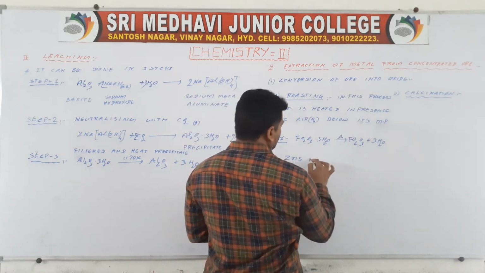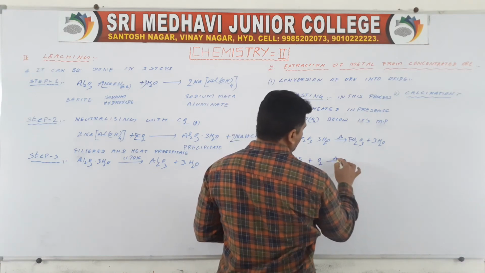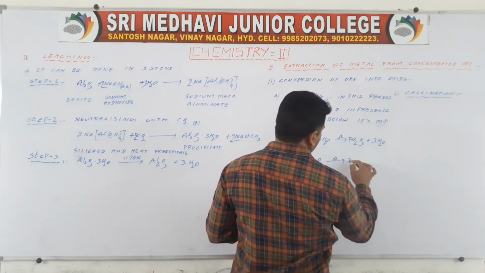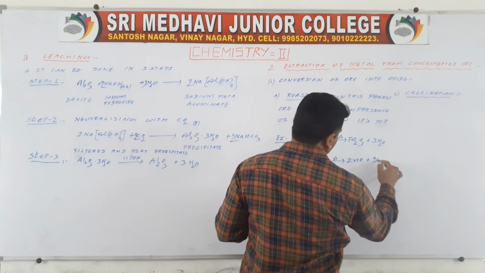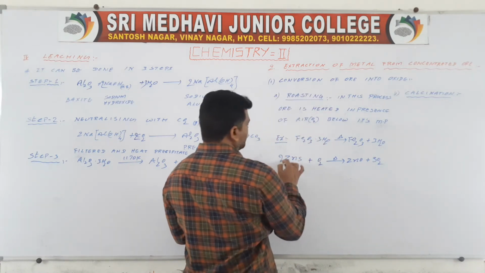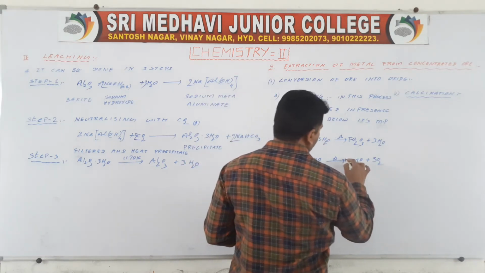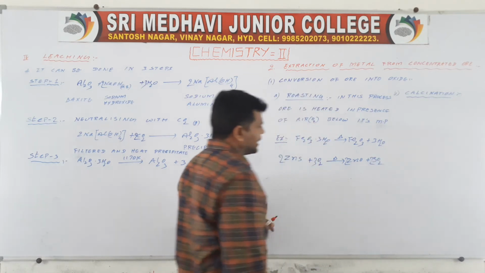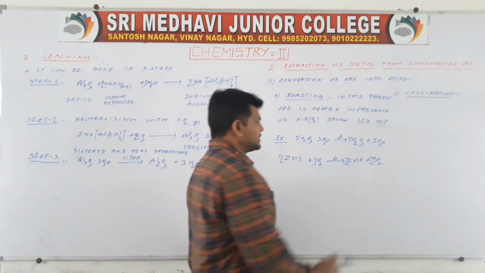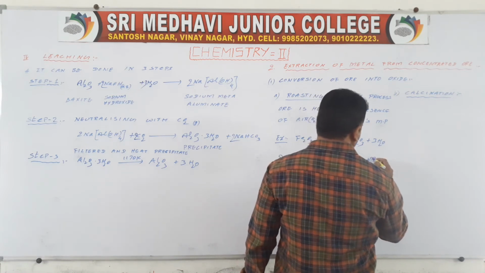Then ZnS is not an oxide, so we have to convert it into oxide. Conversion of ore into oxide: ZnS plus O2 on heating in presence of air gives ZnO plus SO2. If you take 2, 3, 2, 2, then that is balanced. It is SO2.